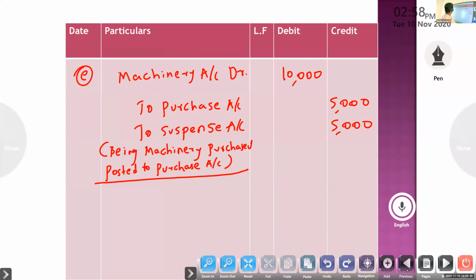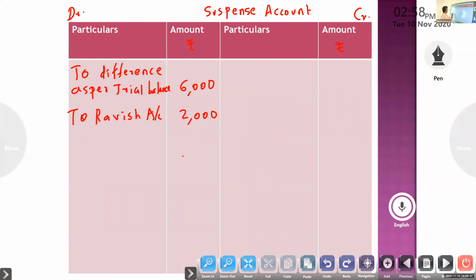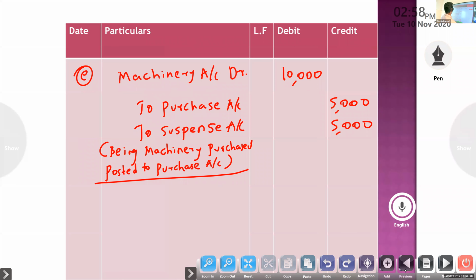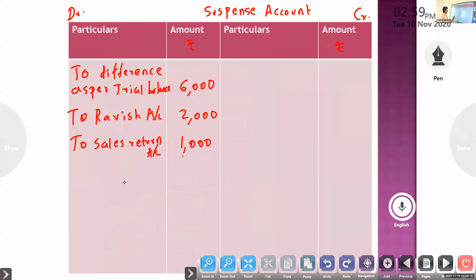Next, second one: suspense account to sales return 1,000. Next, suspense account to sales, debit. Debit you have to write 10,000 to sales. So debit side 10,000.